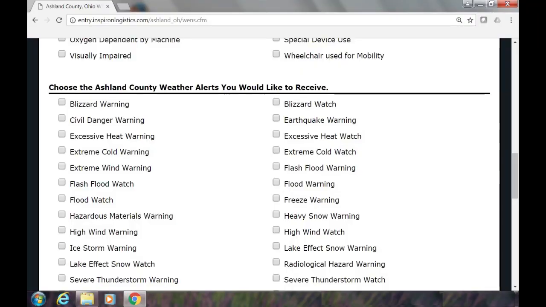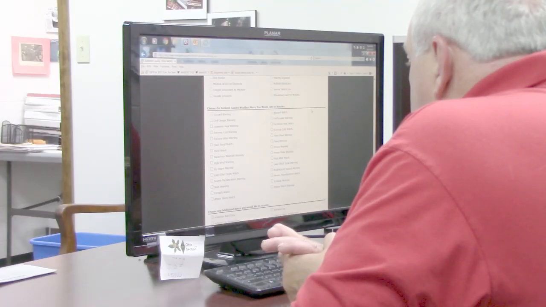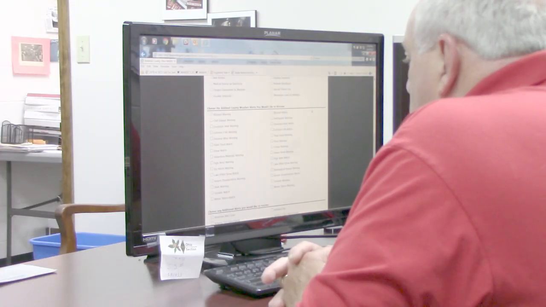Moving on down on the registration form, you see that we have a whole selection of weather-related type alerts that you may choose from. And they range from blizzard warnings to tornado warnings to snow warnings. I highly encourage folks to not over-select this area.